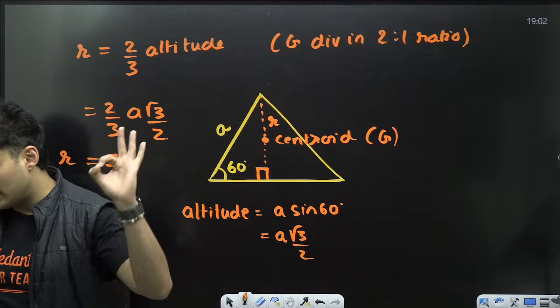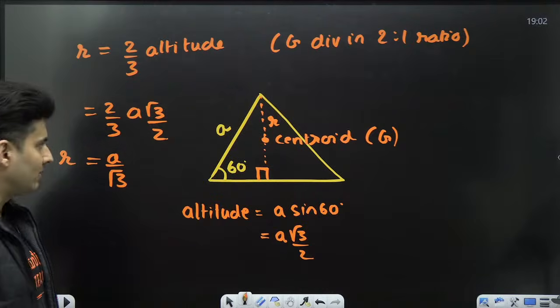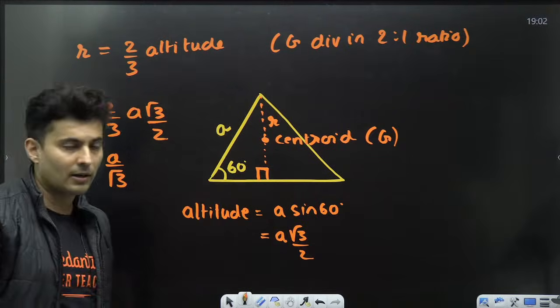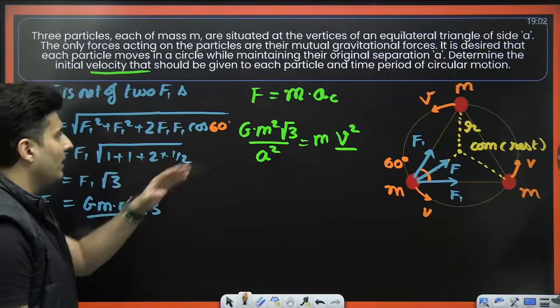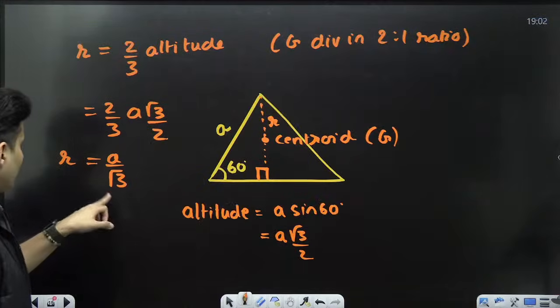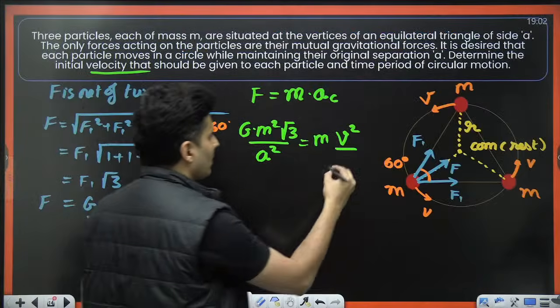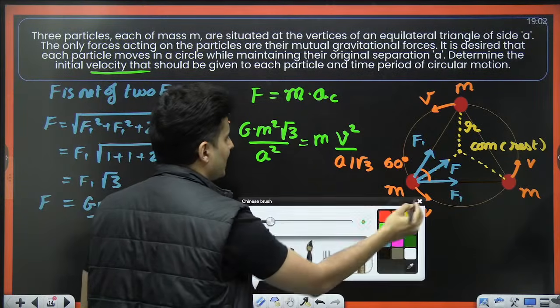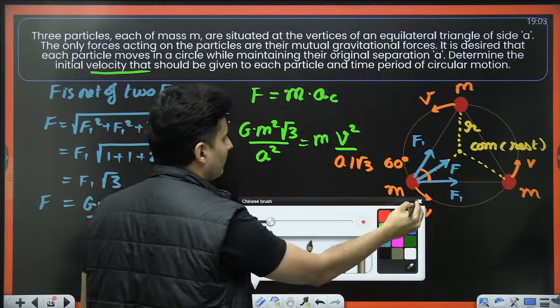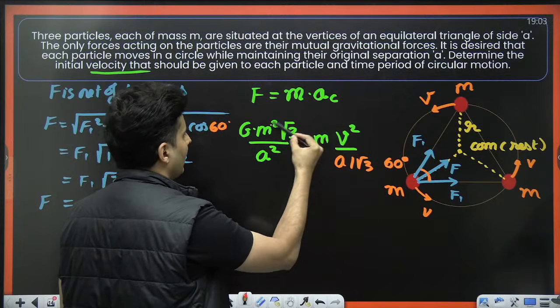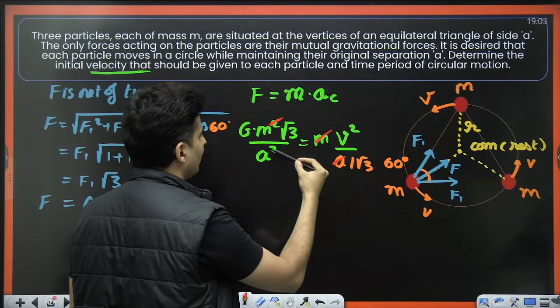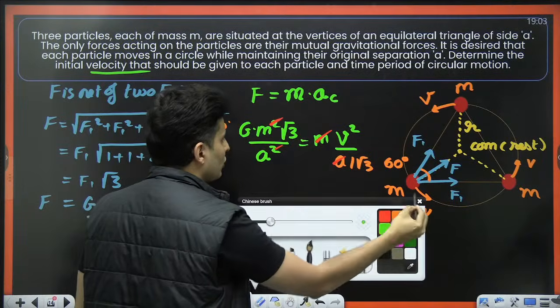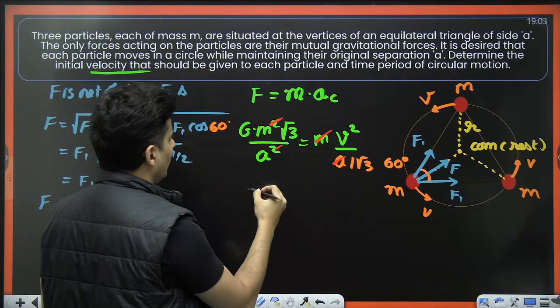This calculation is there in many problems, so you should know this standard calculation. Now use this radius of A by root 3 over here, and just solve this. You can see many of the terms get cancelled, like one of the mass here, one of the A over here. So take this on the upper side.